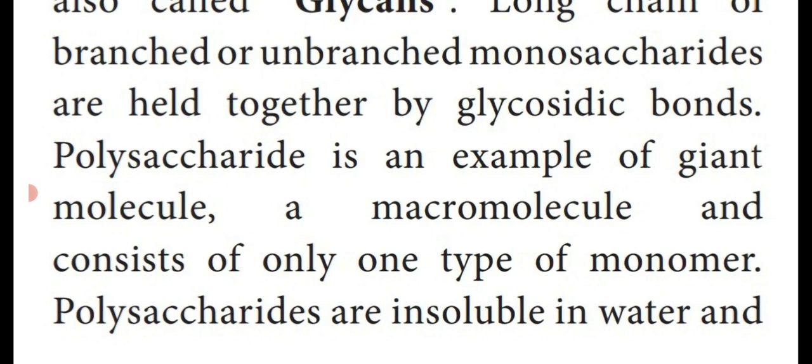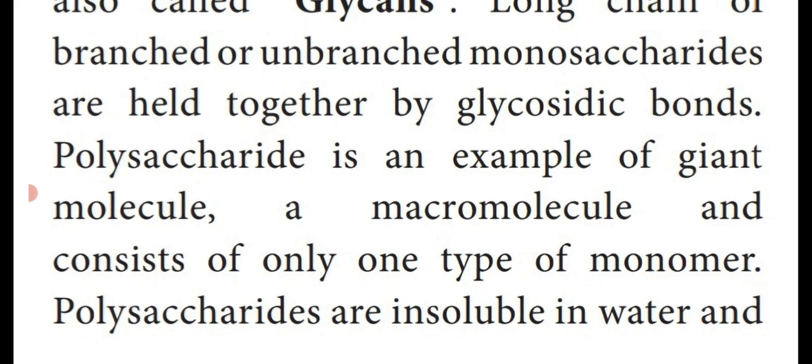A macromolecule consists of only one type of monomer. These polysaccharides are insoluble in water. The first one, monosaccharide, we have seen is soluble in water. Disaccharides undergo the hydrolysis reaction. The other process, removal of water, also takes place in the disaccharide by a bond called a glucosidic bond.